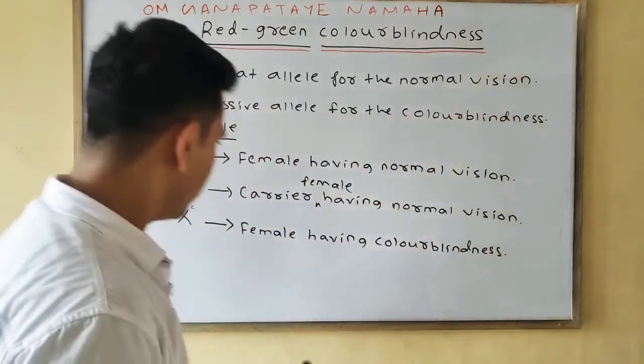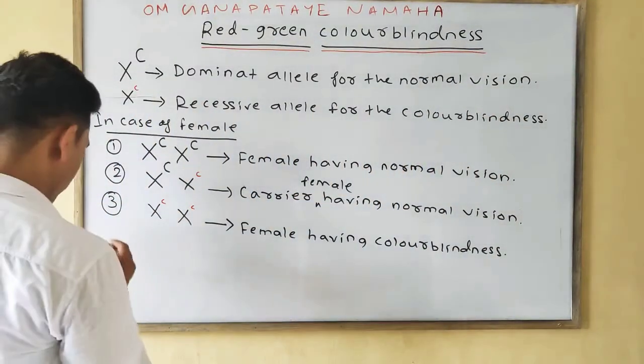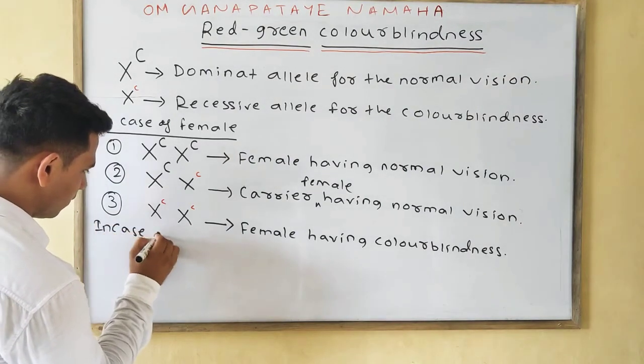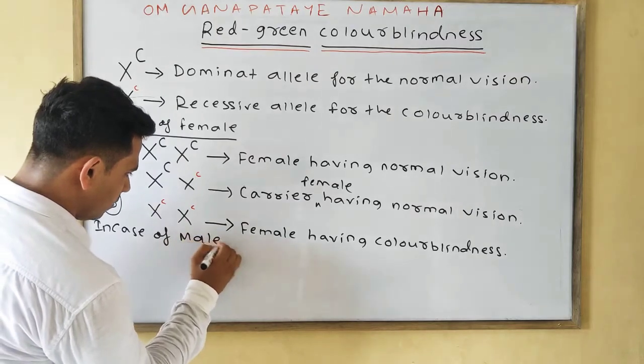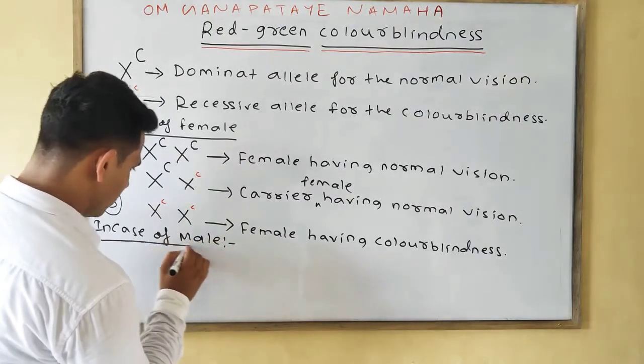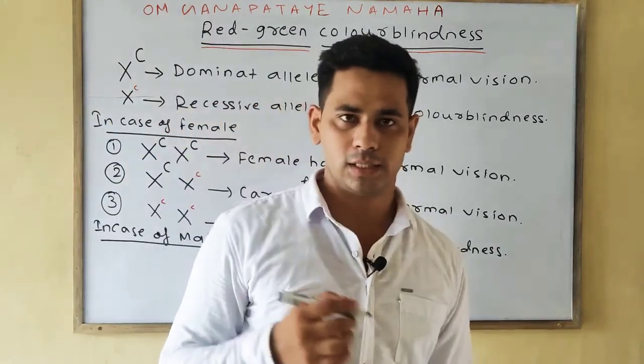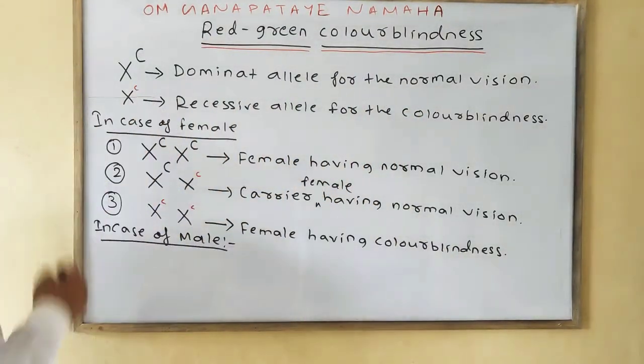Okay. Next we'll discuss in case of the male. Similarly, in case of male, as we know, only one X is present, the other one is the Y, and this is the X-linked disorder.